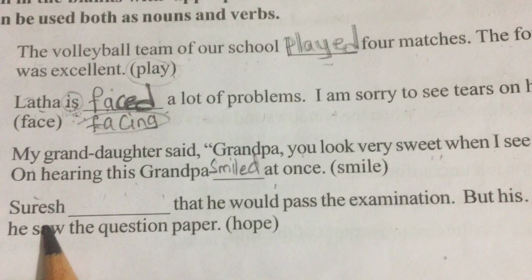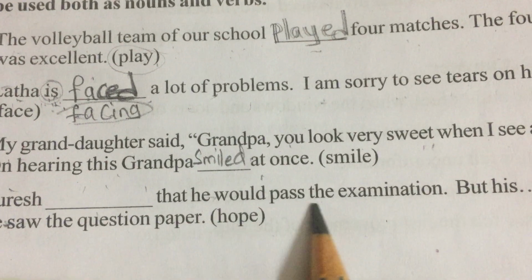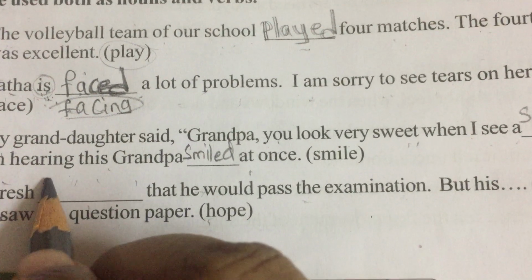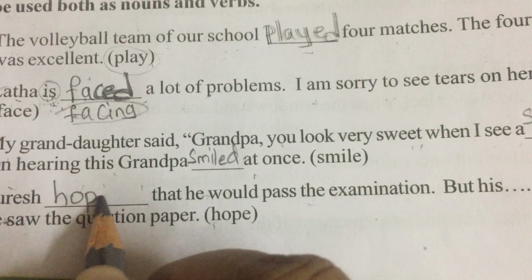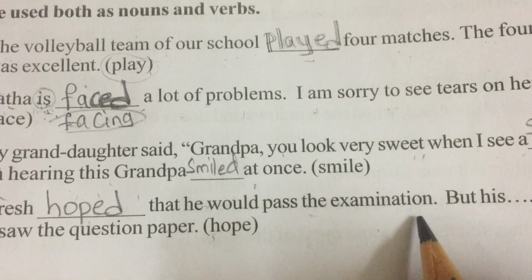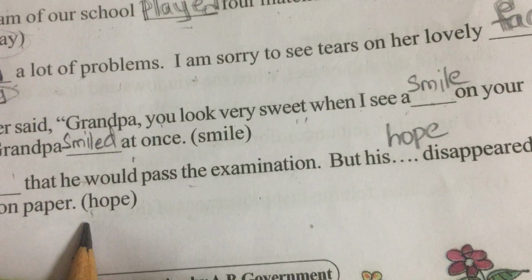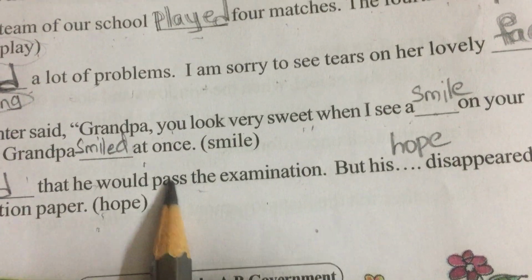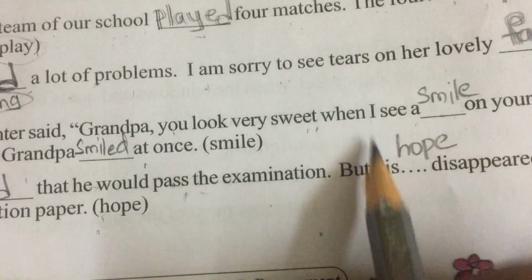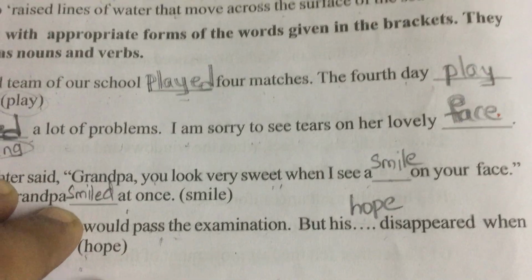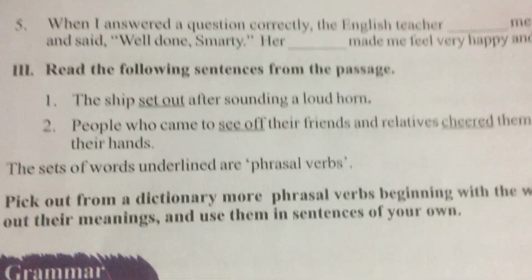Okay, next one. Suresh hoped that he would pass the examination. So the word given here is hope. Now Suresh hoped that he would pass the examination, but his hope disappeared. What happened? His hope disappeared when he saw the question paper. So he thought he would pass, and then after looking at the question paper, his hope disappeared. Now, what was his hope? That he would pass. But the question paper was so tough that he couldn't pass.